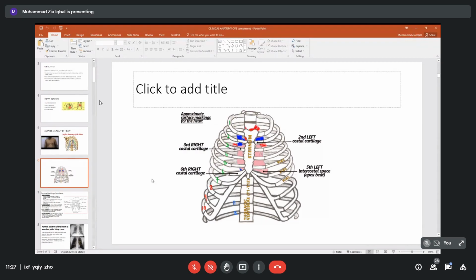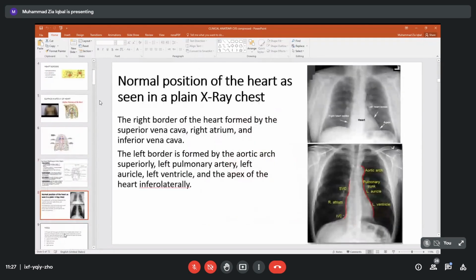Now, another way to see this is by taking X-rays. X-rays are special rays which are passed through the body of a patient, and we take a picture on a film plate. Now its use has become less because it has some side effects. When the rays cross through our body, they show some side effects. So we have better methods to see the things inside, like ultrasound, MRI, CT scan, and many more.